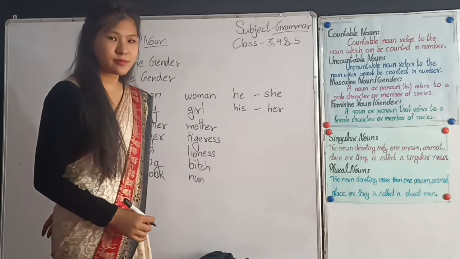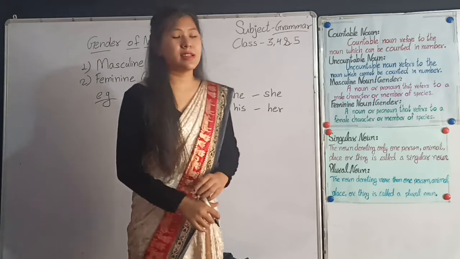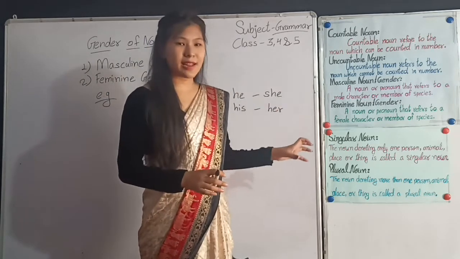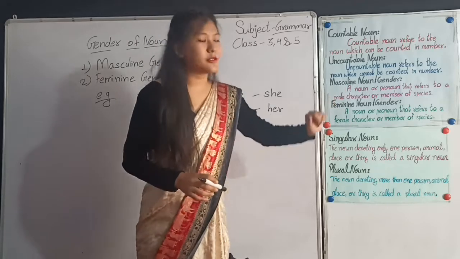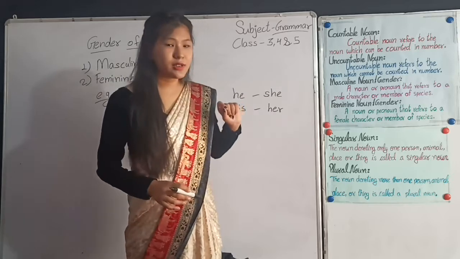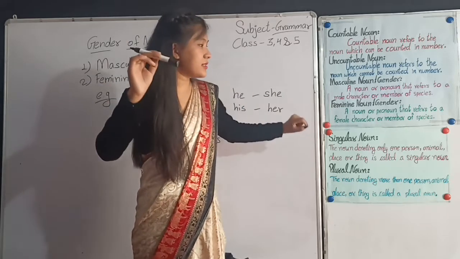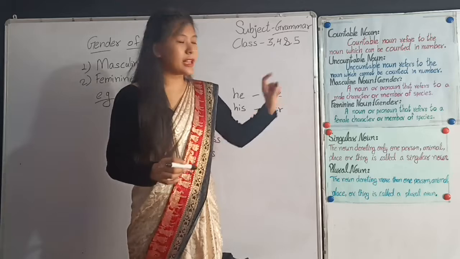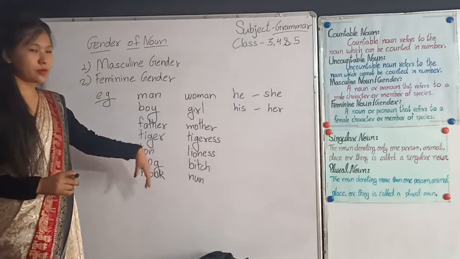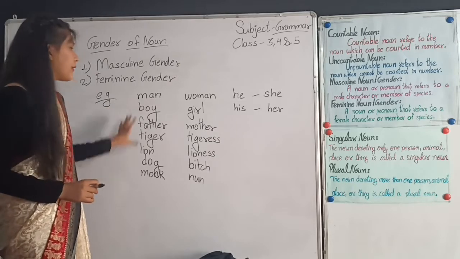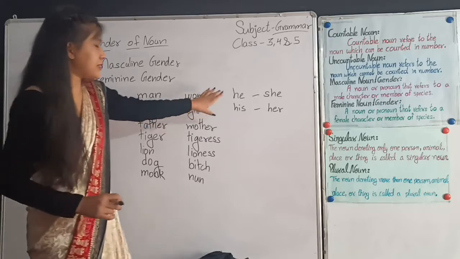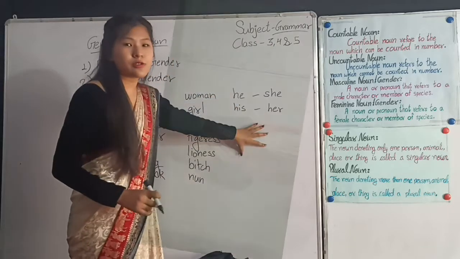Understood, dear students? So, masculine gender is a gender that refers to a male character or member of a species. In the same way, feminine gender is a gender that refers to a female character or member of a species. So you can easily look into the whiteboard. Here I have written some examples of masculine gender and feminine gender, and here are some examples of pronouns also.